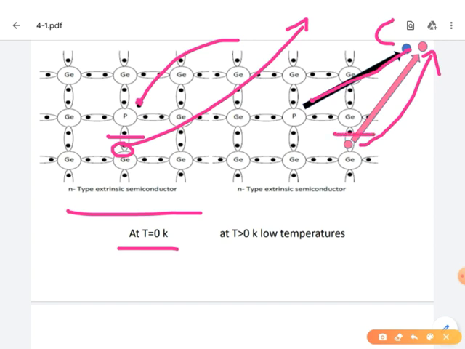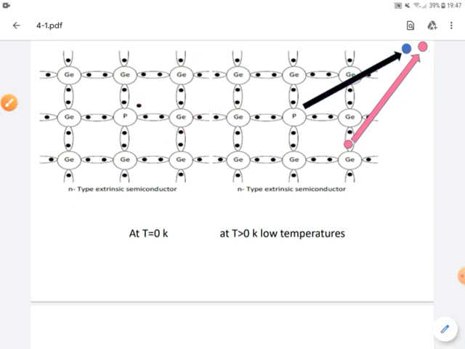So what are the majority and minority charge carriers? Electrons are the majority charge carriers and holes are the minority charge carriers. Whenever the temperature increases, more covalent bonds break and more electron-hole pairs are created. That means more electrons will be excited into the conduction band. So the charge carriers in an n-type semiconductor: majority charge carriers are electrons and minority charge carriers are holes.